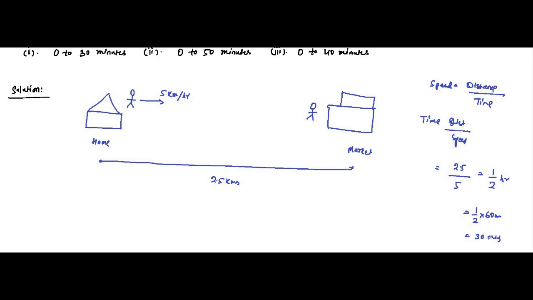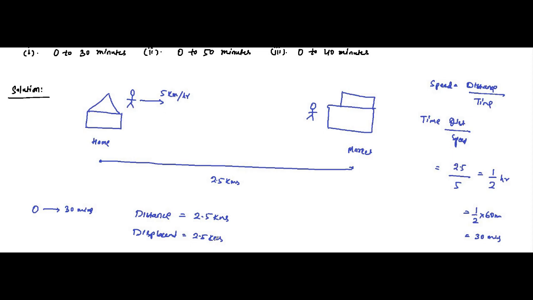So it takes the man 30 minutes, starting from 0, to reach the market, which is 2.5 kilometers away. So in this first phase, the total distance covered is equal to 2.5 kilometers. Displacement is also equal to 2.5 kilometers.